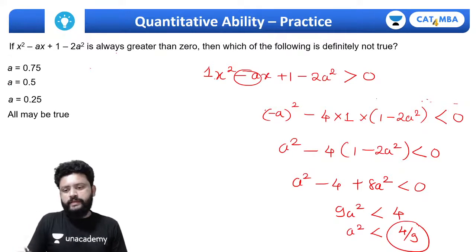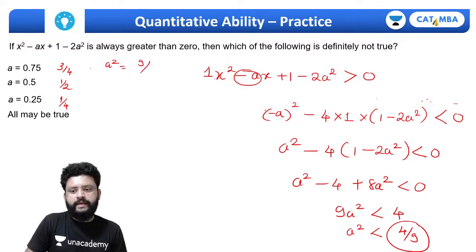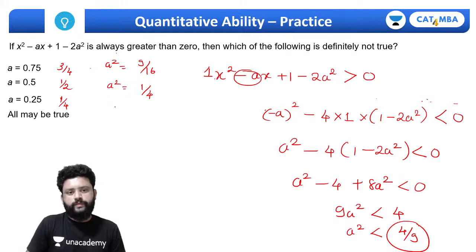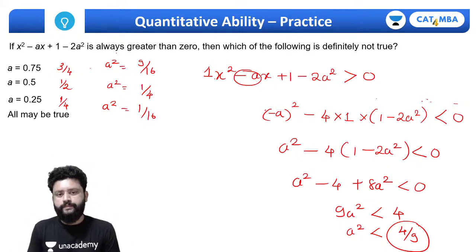Got it? Ab tum yahan pe square karoge, basically this is 3 by 4, this is 1 by 2, this is 1 by 4. Toh a square ke values kya aayenge? a square will be 9 by 16, this will be 1 by 4, and this is 1 by 16. Kaun sa true hai phir isme se? Which one is true?